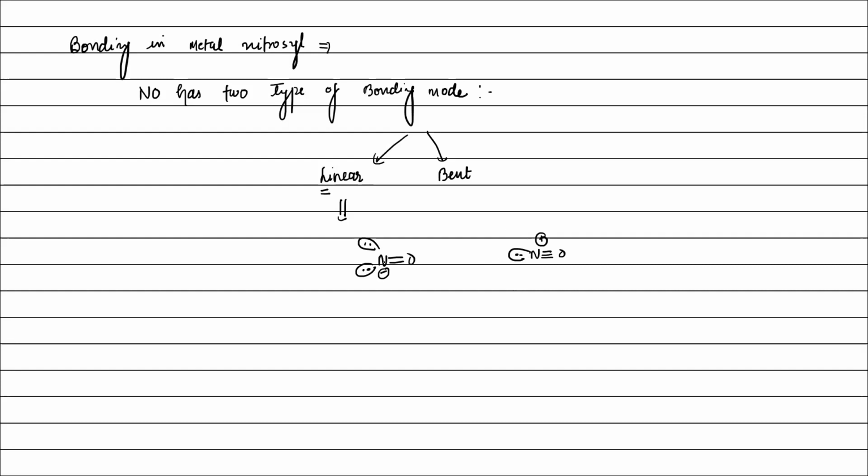Here, nitrogen and oxygen are on the same axis, but the donor lone pair is on a different axis. That means NO plus can bind in linear mode, and this can bind in bent mode, either from here or from here, with the metal. Clear? Is it clear? Yes, sir. Okay. If anyone has a doubt, tell me.